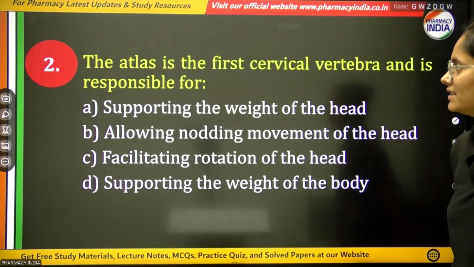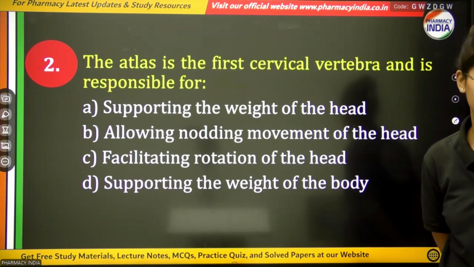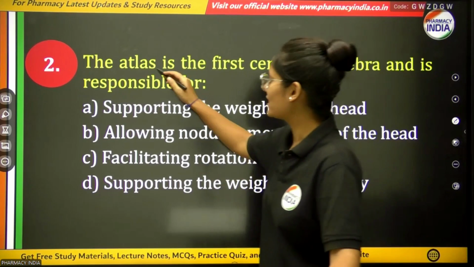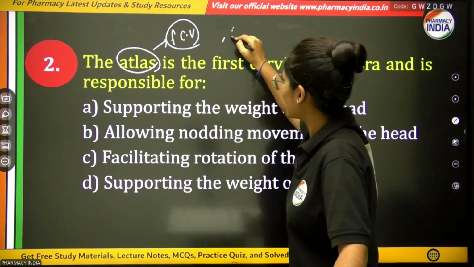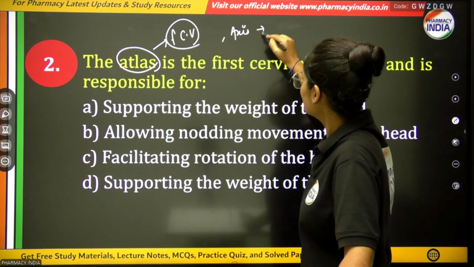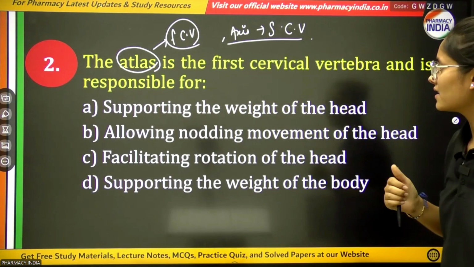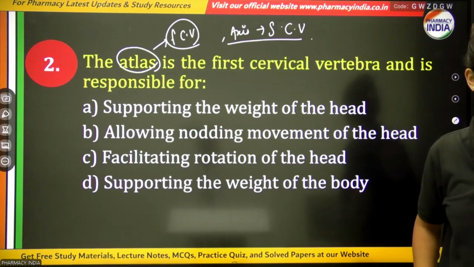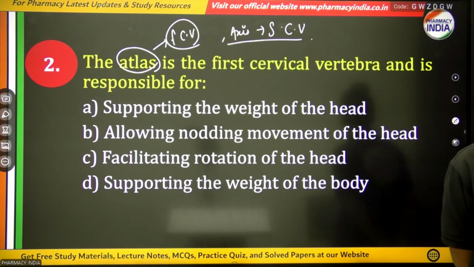Next question: the atlas is the first cervical vertebra and is responsible for what? All of you know about the atlas, which is the first cervical vertebra, and the axis is the second cervical vertebra. Now the question is asking about the function of the atlas. Options are supporting the weight of the head, allowing nodding movement of the head, facilitating rotation of the head, or supporting the weight of the body.